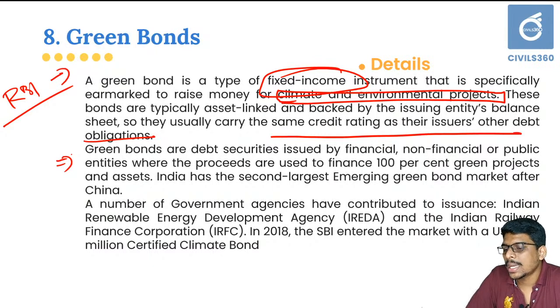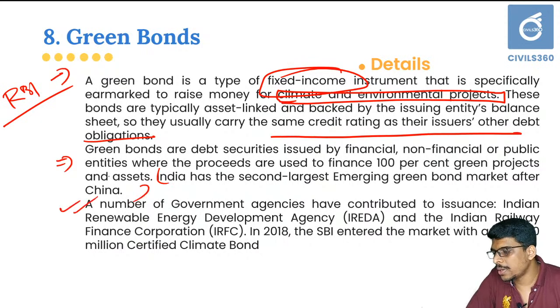India has the second largest emerging green bond market after China. A number of government agencies have contributed to the issuance, such as the Indian Renewable Energy Development Agency, IREDA, and the Indian Railway Finance Corporation, IRFC. In 2018, SBI entered the market with $650 million certified climate bonds.